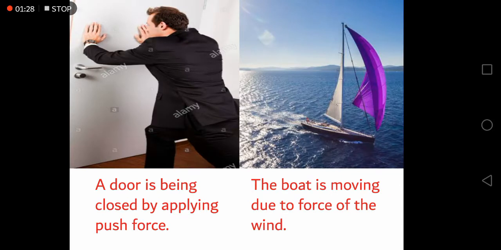Firstly, the door is being closed by applying the push force. In the second picture, as you can see, the boat is moving due to the force of the wind. The boat will move in that direction in which the wind is applying the force.